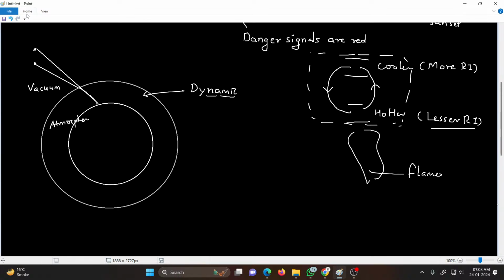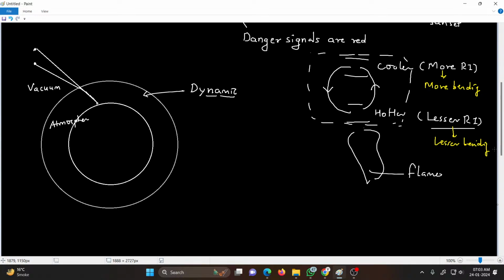So if we have more refractive index, we will see more bending, and if we have lesser refractive index, we will see lesser bending. So the light rays will bend lesser or more depending upon the section of air they are passing through.